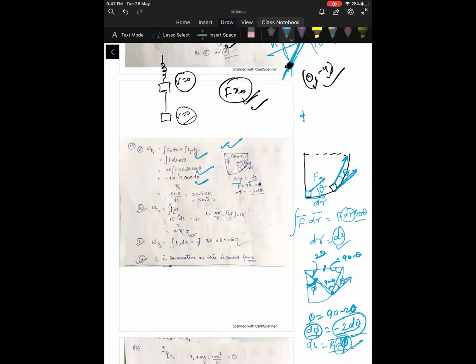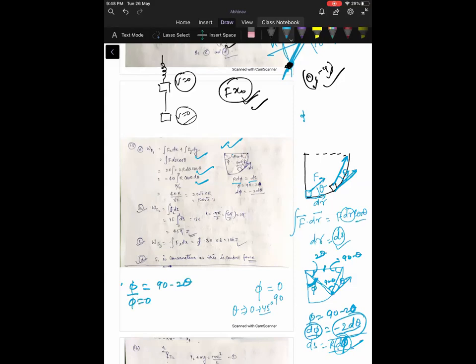So phi will vary. How will phi vary? How will theta vary? As phi is varying from 0 to 90, theta will vary from 0 to 45 only. Why? How can you see that? Phi is equal to 90 minus 2 theta.